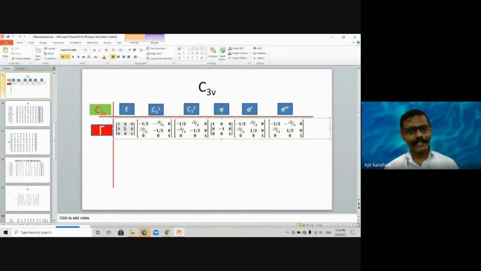And instead of making it difficult, I made it somewhat simple. I only ask you to see whether the summation comes to 12 or not, and I give you a hint: consider each and every point of the matrix. Now, what happens if you come to C31 or C32 or sigma dash or sigma double dash? Here, all 4 elements are active, meaning other than 0. Numbers are there. But when we consider character, as you have defined, the summation of diagonal elements, I am considering diagonal elements only. So the other elements are not given weightage.